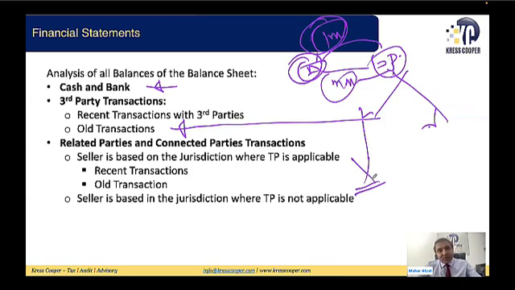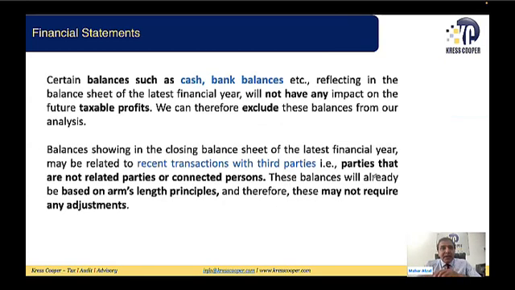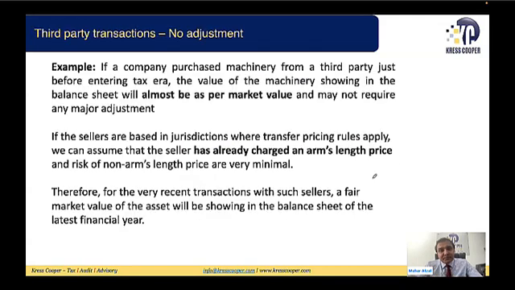In our coming slides, we have discussed almost the same thing, but through examples. Certain balances, like cash and bank, reflecting in the balance sheet of the latest financial year, will not have any impact on the future taxable profit. We can therefore exclude these balances from our analysis, as we discussed earlier. Then certain balances relate to recent transactions with a third party. These will already be reflecting the market value. We are not required to make any major adjustment there.